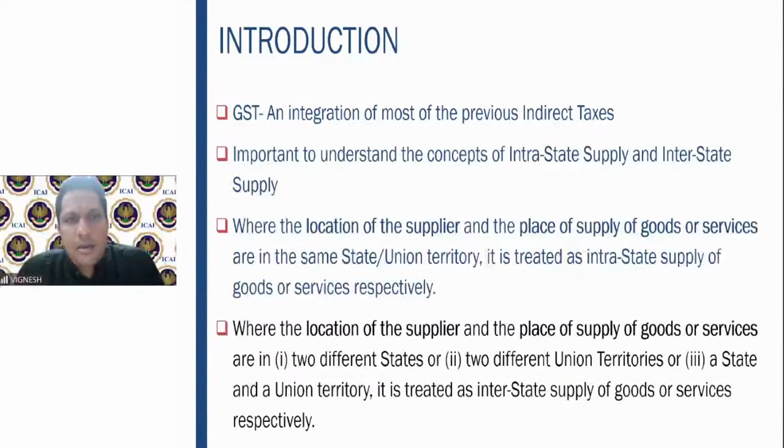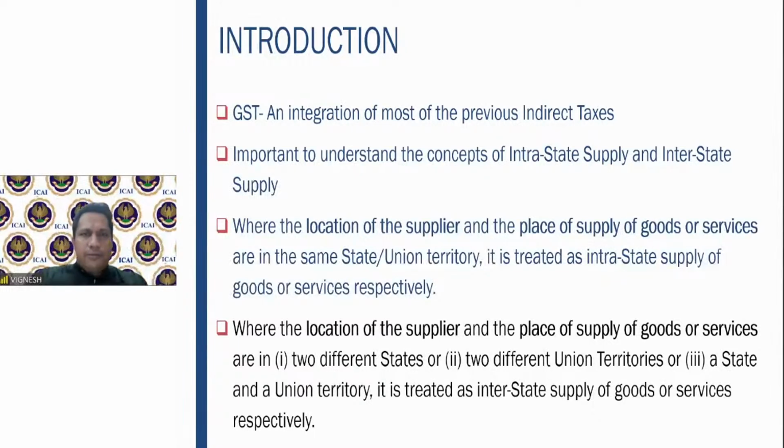Laptop bag, composite supply. AC, installation of AC service, composite supply. We have to see whether one supply depends on the other. If one supply depends on the other and the other is the main supply, then it is a composite supply. Mixed supply means, as I told you, a gift packet with chocolates, sweets, ice creams, or whatever, whichever is the highest rate of tax. One is not dependent on the other. One is an individual product in its own right.